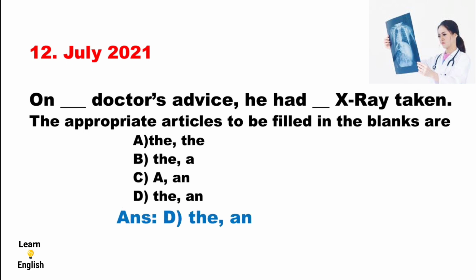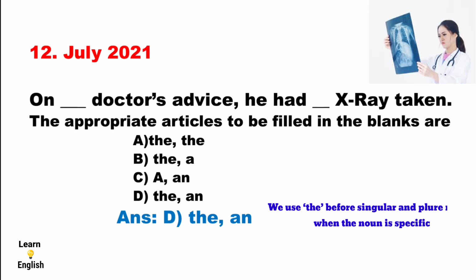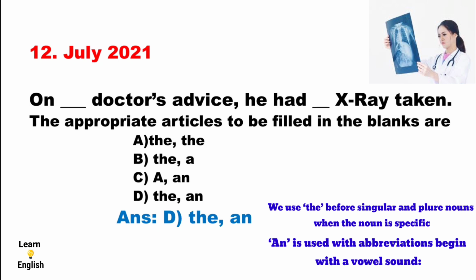Why is the answer "the and an" correct here? Do you come to know? Because we applied a rule here. The rule is we use "the" before singular and plural nouns when the noun is specific. "An" is used with abbreviations that begin with a vowel sound. Therefore, the first one uses "the" because the noun is specific: the doctor. The second one is an abbreviation: an X-ray. This rule is applied here. That's why the answer "the and an" is correct.